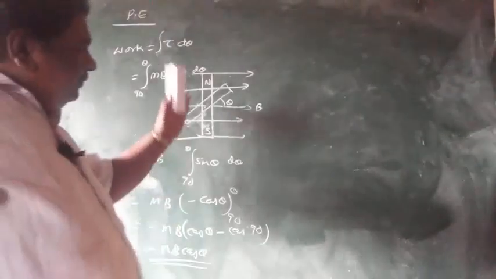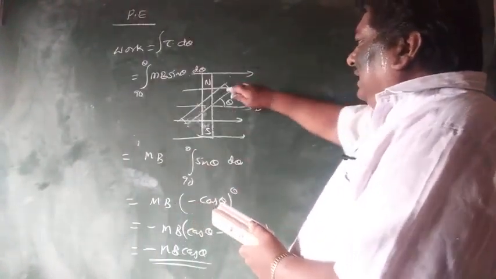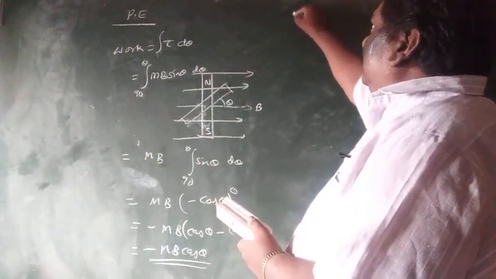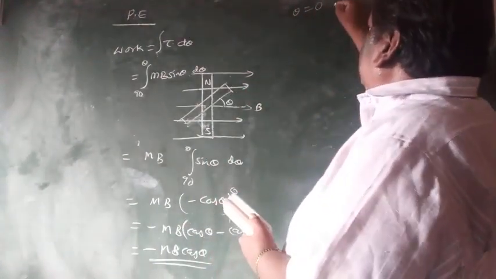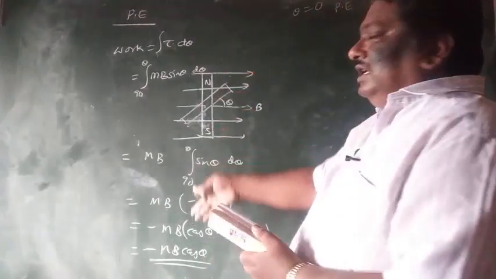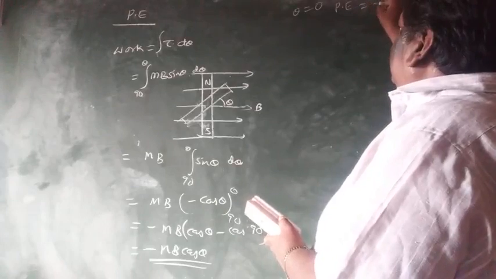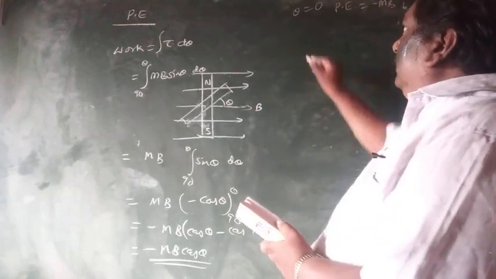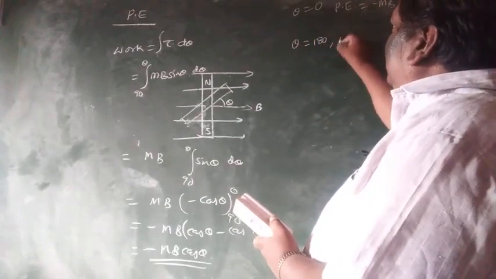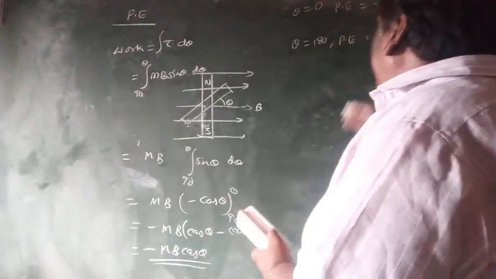Suppose here the bar magnet is parallel to the field. So theta is equal to 0. So cos 0 is 1. This work done is nothing but the potential energy stored in it. That's why potential energy is equal to minus mB. That is the least. When theta is equal to 180, potential energy is plus mB.